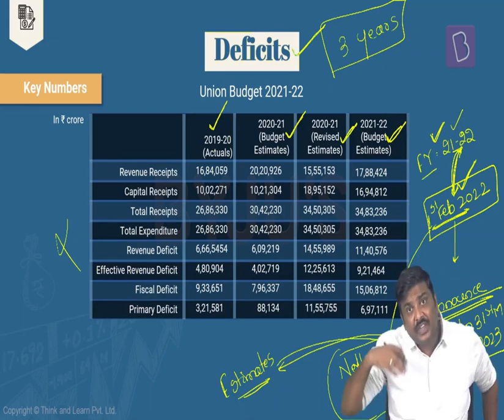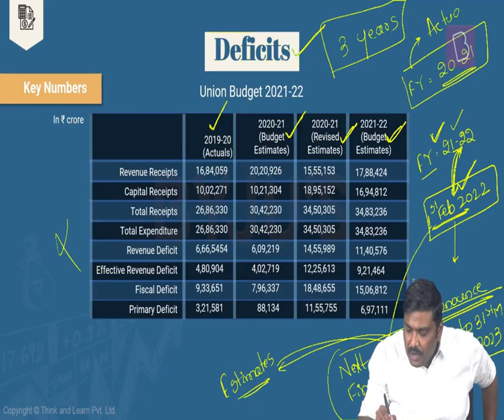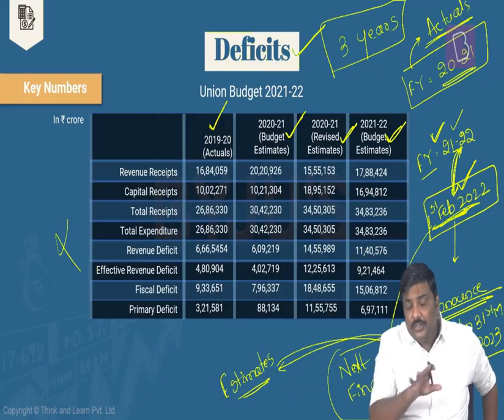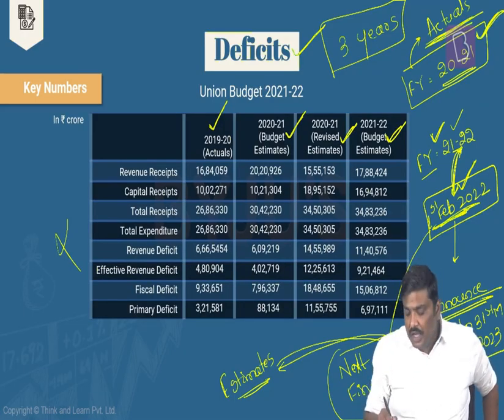First point. Second point, what is the previous financial year? Before 21-22, what is the previous financial year? The previous financial year will be 20-21. So for the previous financial year, I will give you actuals, because the financial year is already over. Assume you are on 1st of February 22. This particular financial year is over. So for this year, you will provide actuals. For the next financial year, you will provide the estimates.